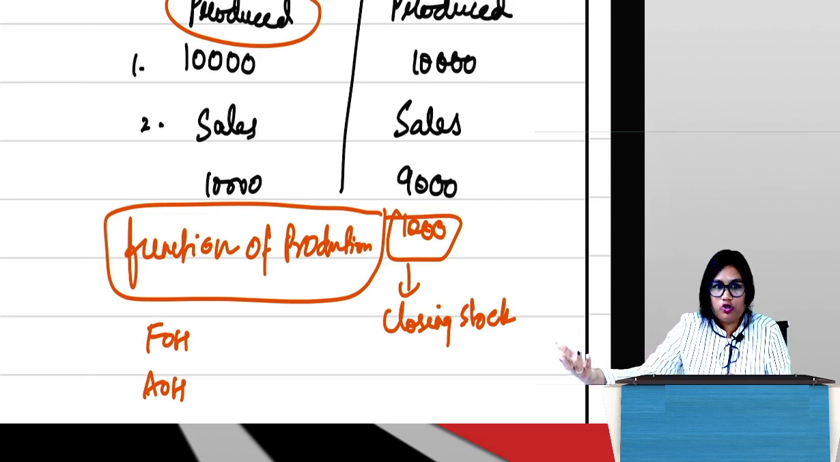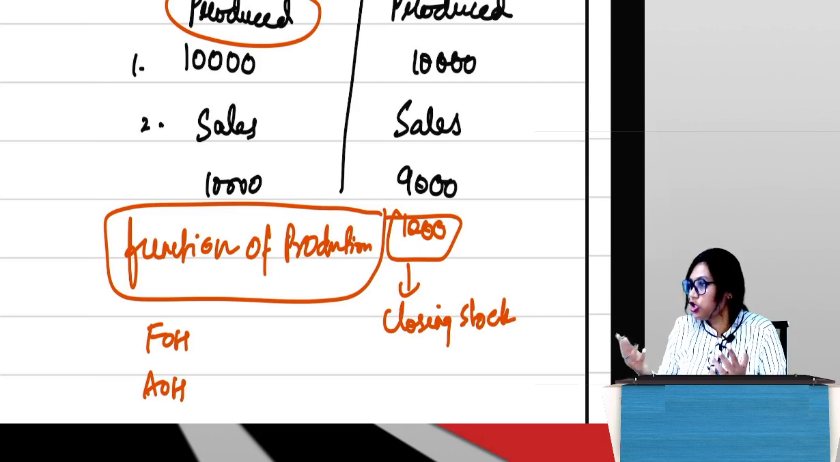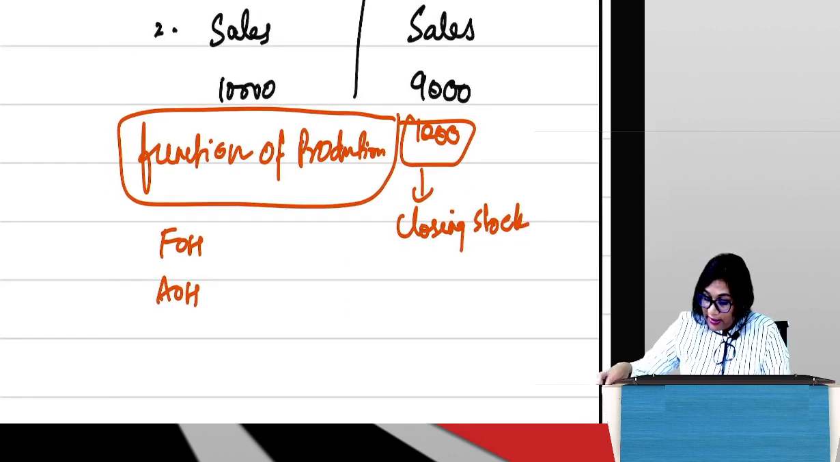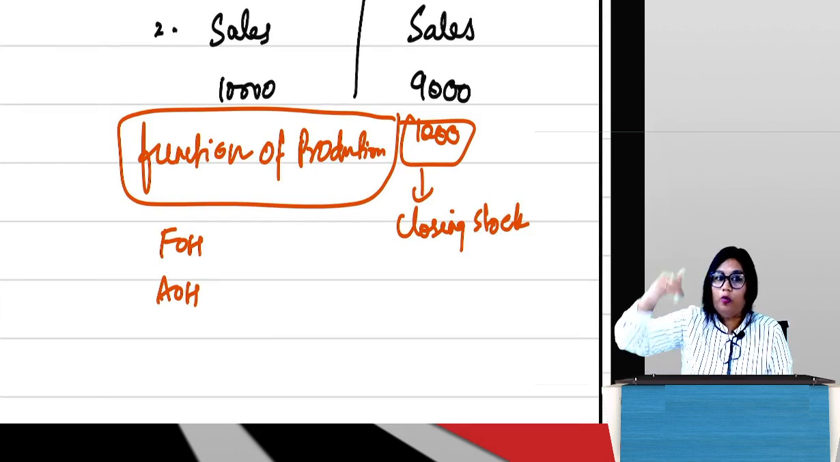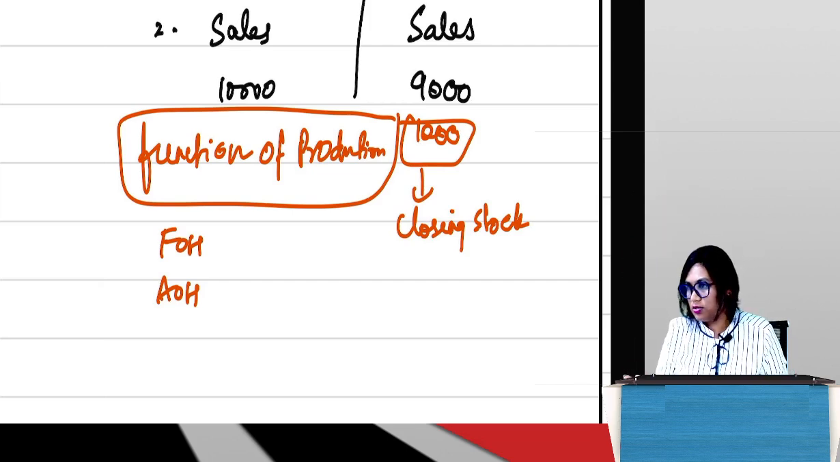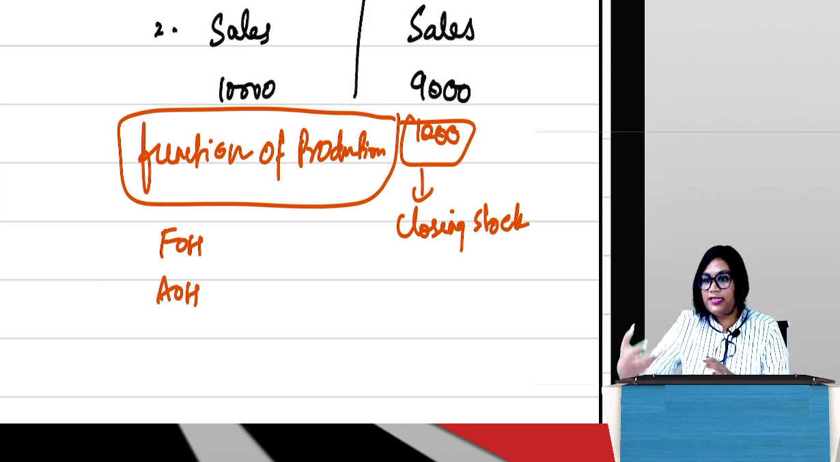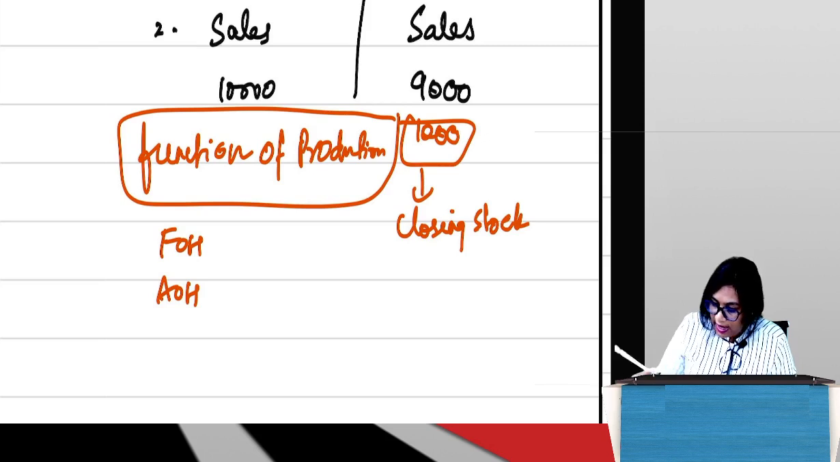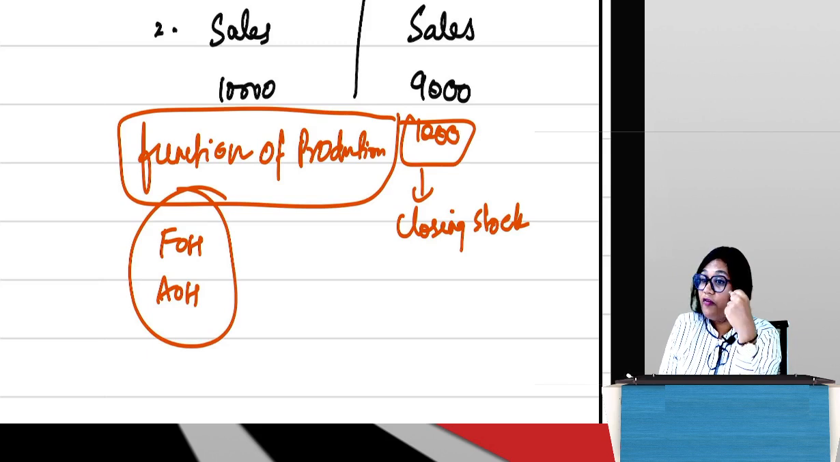So I need the office supervisor, I need the printer in the office which is running the show, right? So whether factory overheads or office overheads, all of them are required to manufacture those 10,000 units. So those 10,000 units are my production units. Can I instead say all these costs, that is FOH and AOH, are a function of production, which means they are a function of the production units?